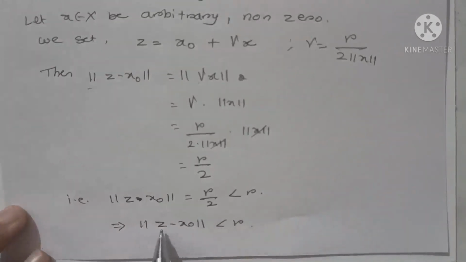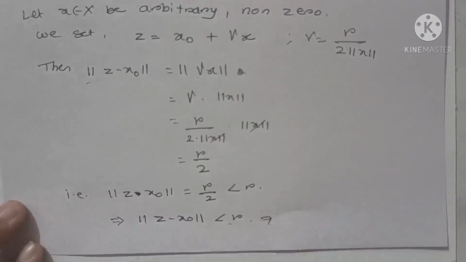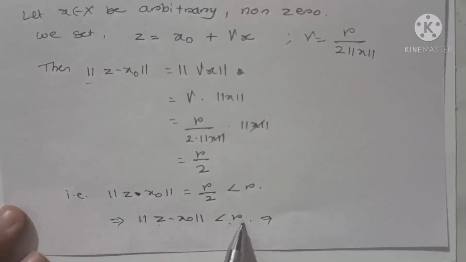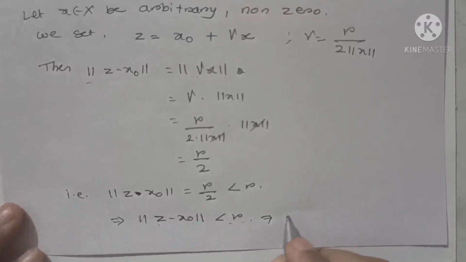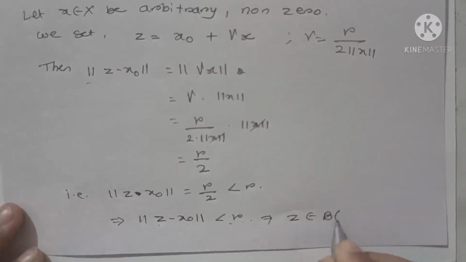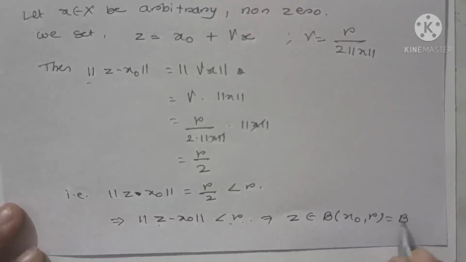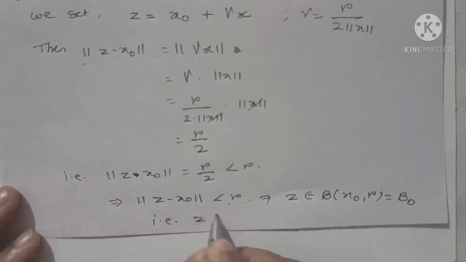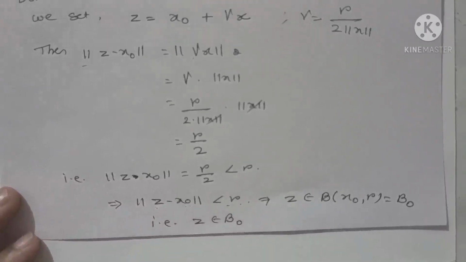And as norm of z minus x0 is strictly less than r, it implies that the distance of the point z from the center x0 is less than r, and this implies that z belongs to the ball with center x0 and radius r, and that ball is nothing but b0. That means here we are getting that z belongs to b0.